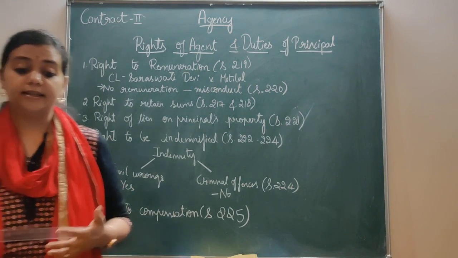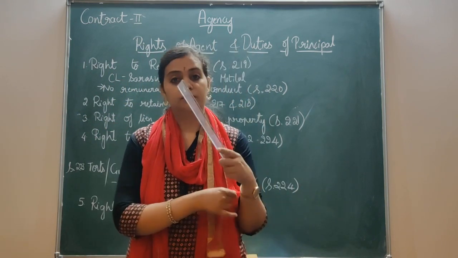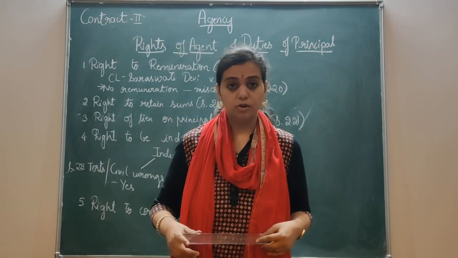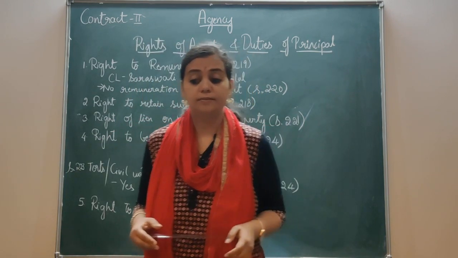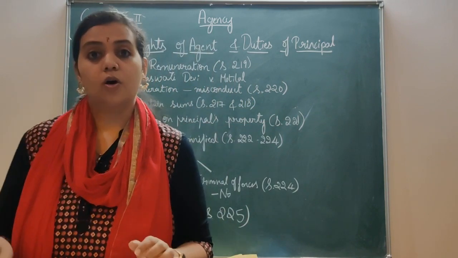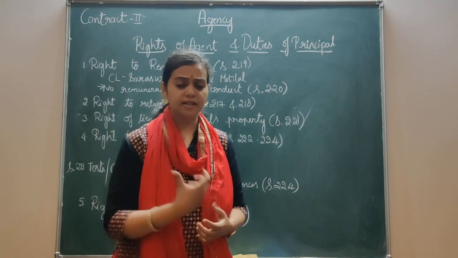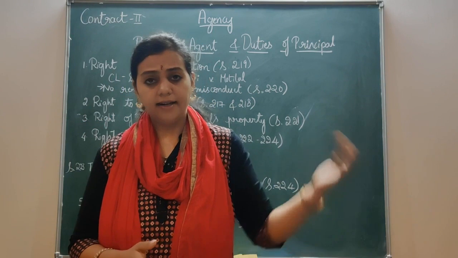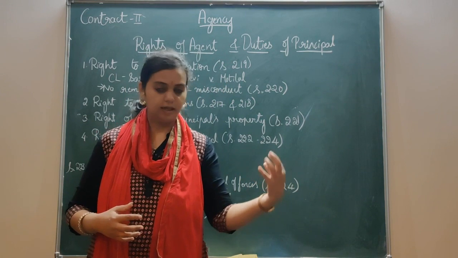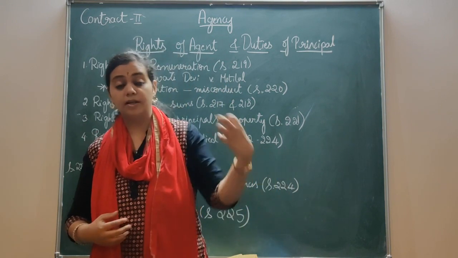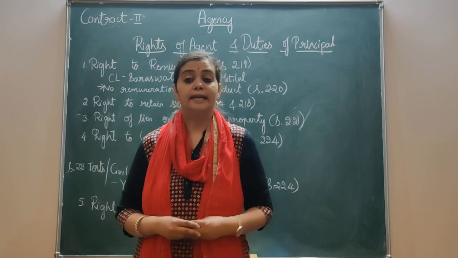Section 219 gives that an agent's remuneration becomes due when he discharges certain functions which he is authorized to do, and if there is no special contract, then he is entitled to get his commission. The agent can also detain the goods. If he has received certain goods, he can keep them in his possession until he gets the money from the principal. When the amount is rightfully his, till he gets it from the principal, he can detain it.